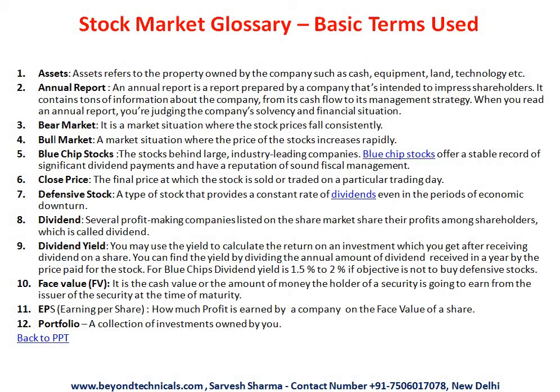Now what is a dividend then? When a company makes a profit, a part of that profit is given back to the shareholders. So this is called dividend. And what is a dividend yield? Again, as I talked to you, if you have purchased a stock at 50 rupees, that stock is of face value rupees 10. That means initially the company allotted that stock for rupees 10 and you purchased that stock at rupees 50 and the company issued 100% dividend.